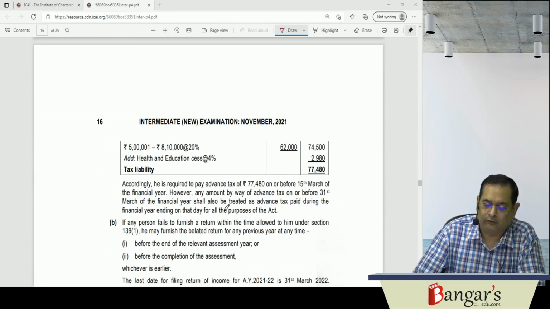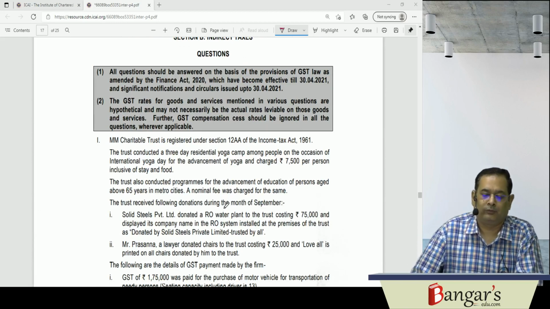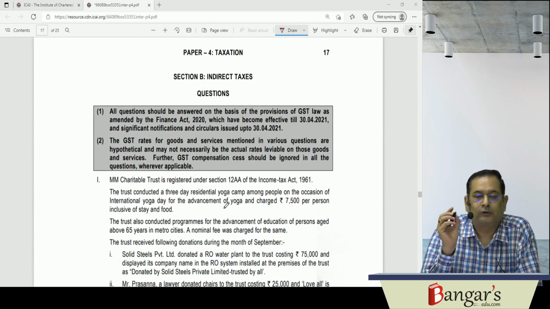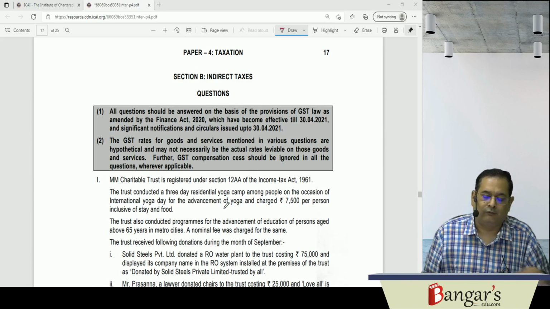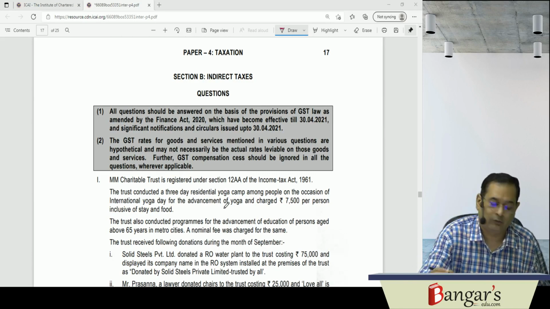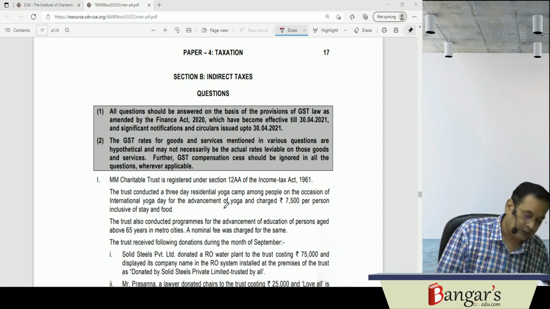So indirect tax portion, let us see the indirect tax portion. Now this is the indirect tax portion. Now what is provided is all questions should be answered on the basis of the provisions of GST law. All the questions have to be answered on the provisions of what? GST law.